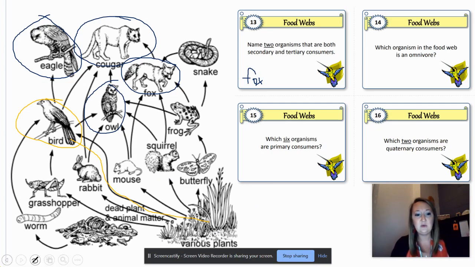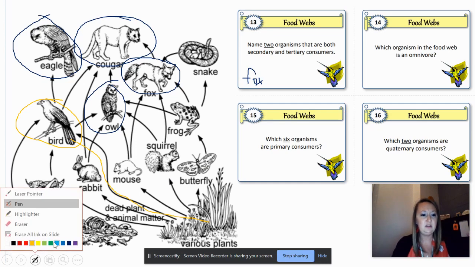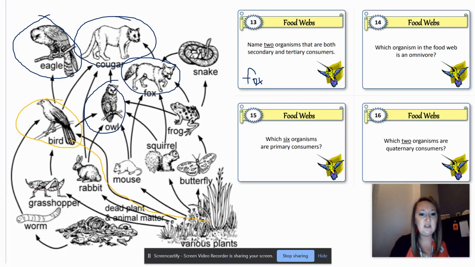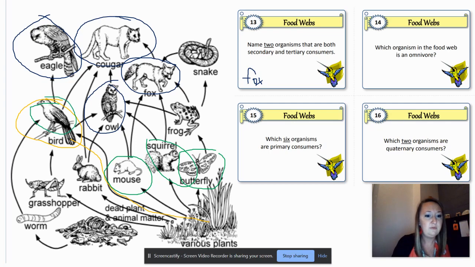Okay, which 6 organisms are primary consumers? Primary consumers eat plants. They are not plants, they eat plants. So, look at the arrows from the plants, right? Butterflies, 1. Squirrel, 2. Follow the arrows. Mouse, 3. Bird, 4. Rabbit, 5. And grasshopper, 6.